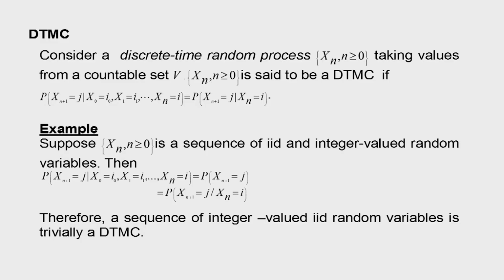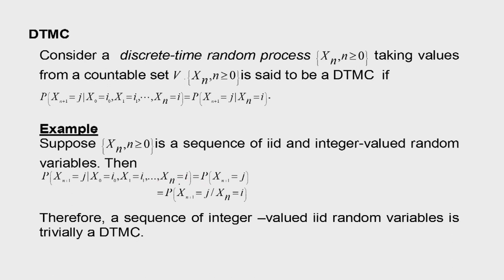We can give a very simple, trivial example. Suppose Xn is a sequence of IID integer valued random variables. This is discrete time and it takes integer values, so that way the state space is also countable. Then the probability of Xn equal to j, given that X0 is equal to i0, X1 is equal to i1, up to Xn is equal to i.